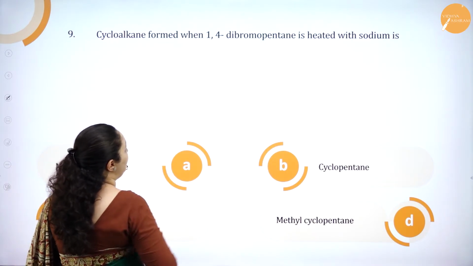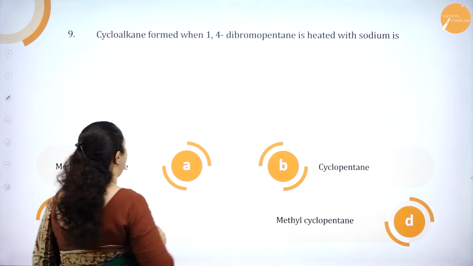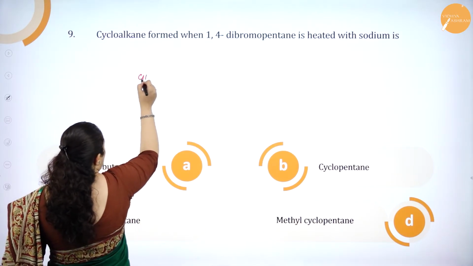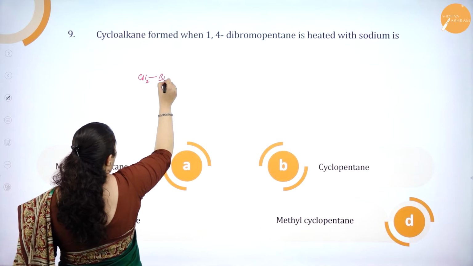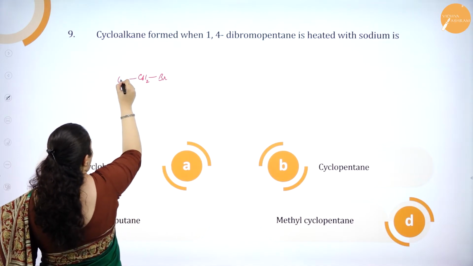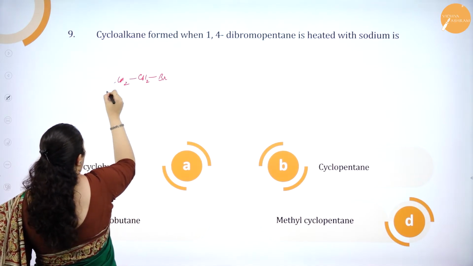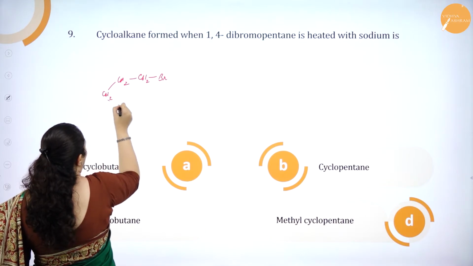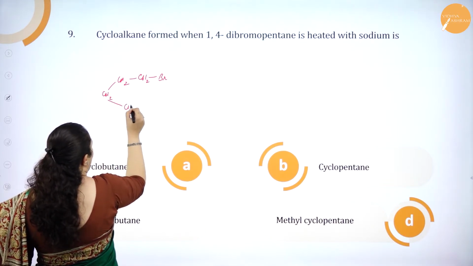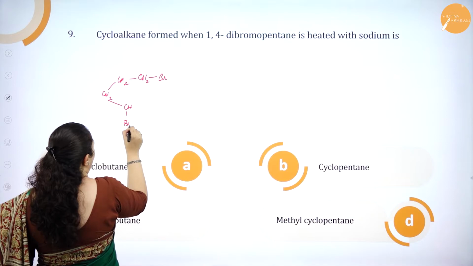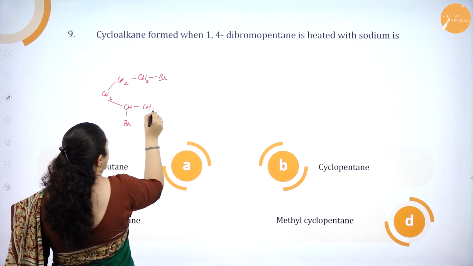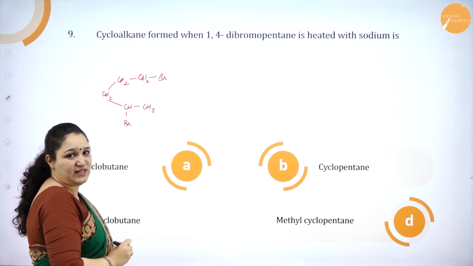It is 1,4 dibromopentane, isn't it? So it is CH2. First carbon atom has got the bromine. Then we have one more CH2. Then we have one more CH2 group. 1, 2, 3. Fourth carbon atom also has got bromine. 1,4 it is written. Then the fifth carbon atom is the CH3 group.